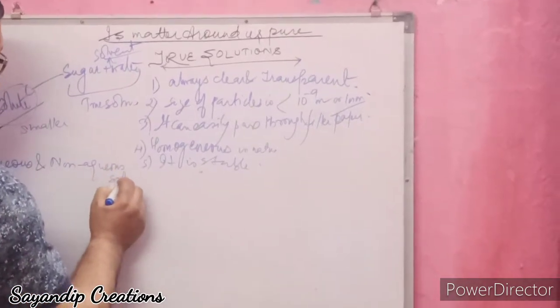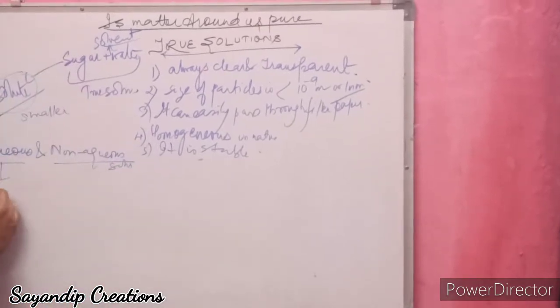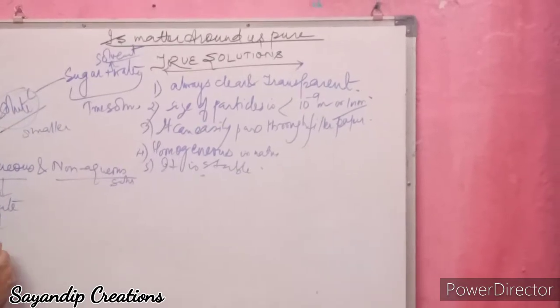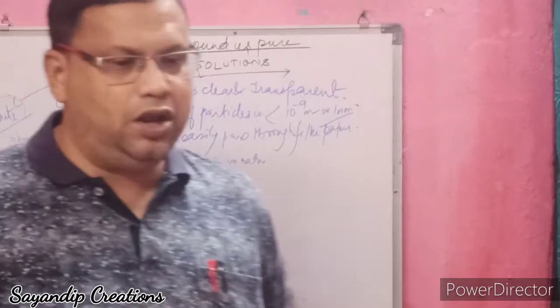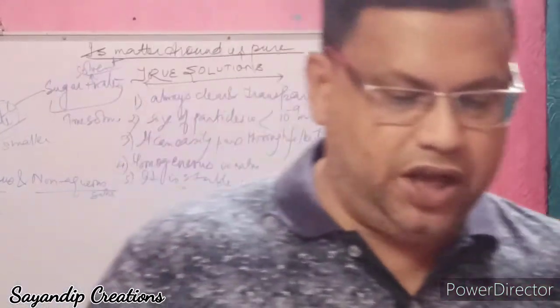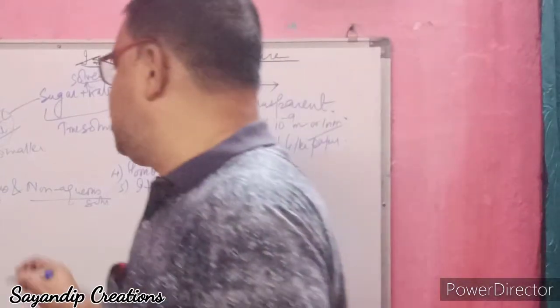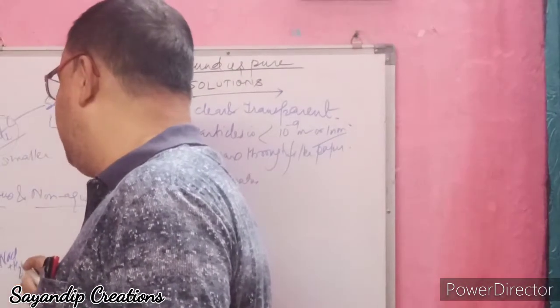Non-aqueous solution. Aqueous solutions are those solutions in which solute is dissolved in water. That is known as aqueous solution, like sodium chloride, salt dissolved in water. This is known as aqueous solution.